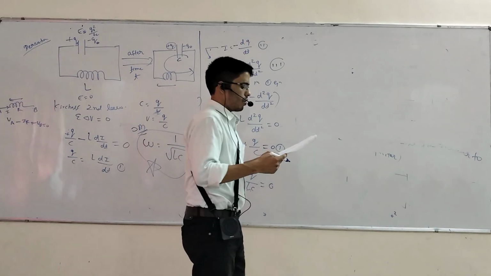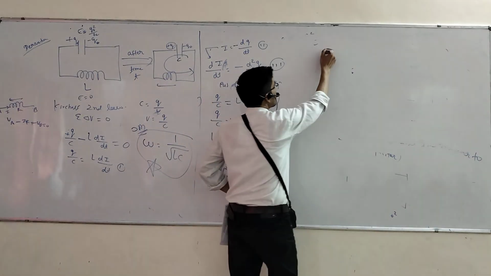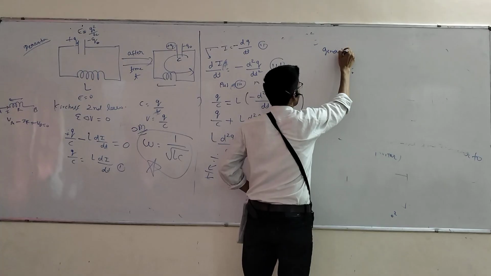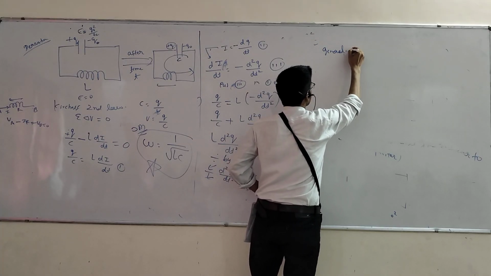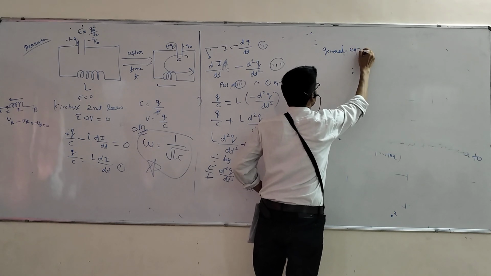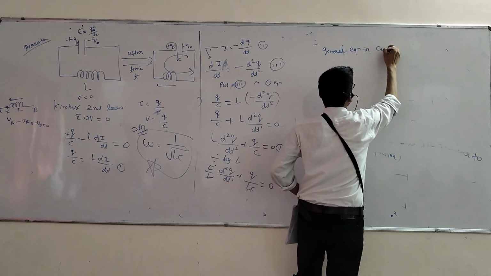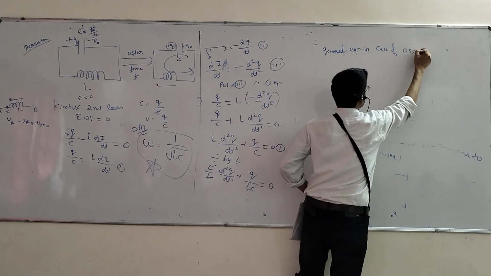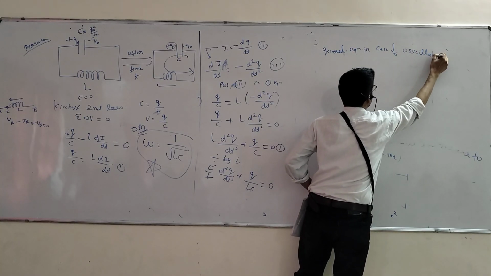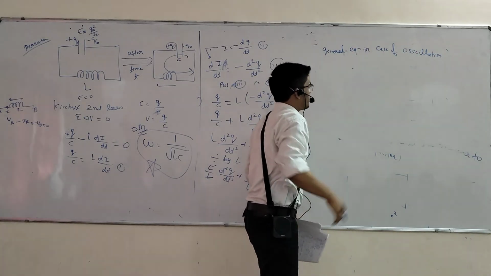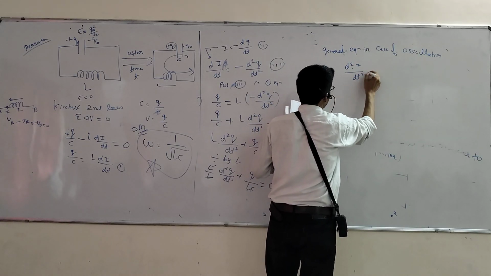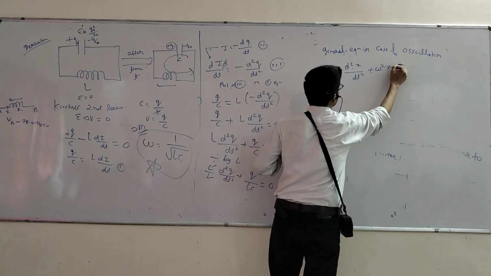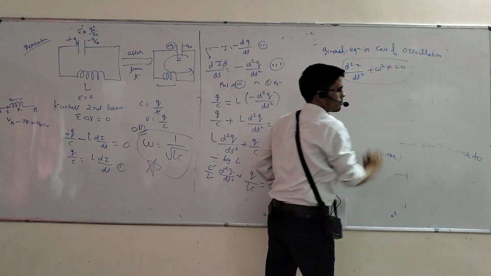And now that is oscillation. So what is the general equation in case of oscillation? I have told at that time the general equation is d square x upon dt square plus omega square x equals 0.